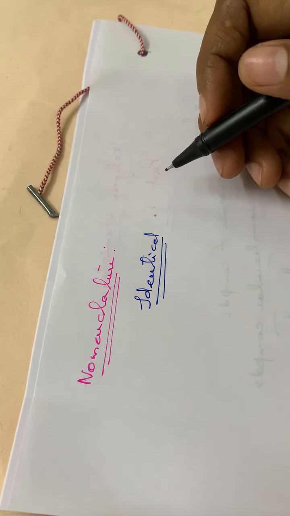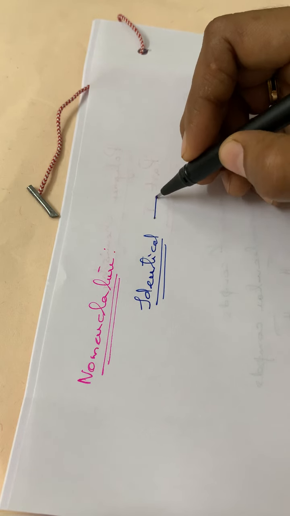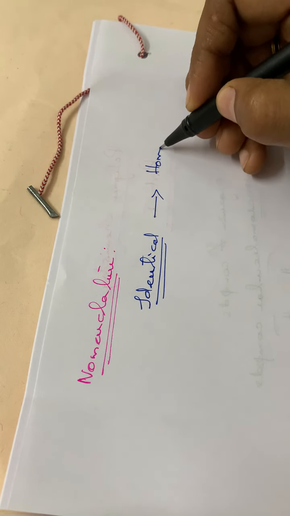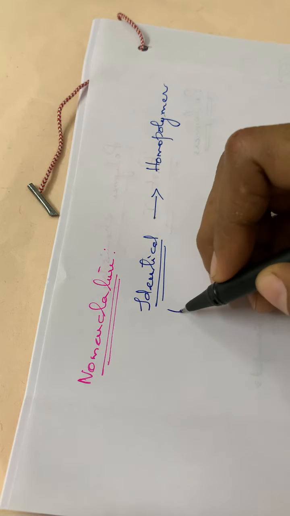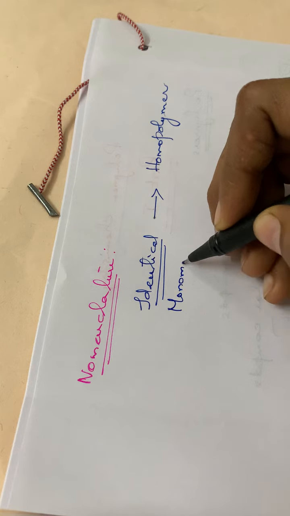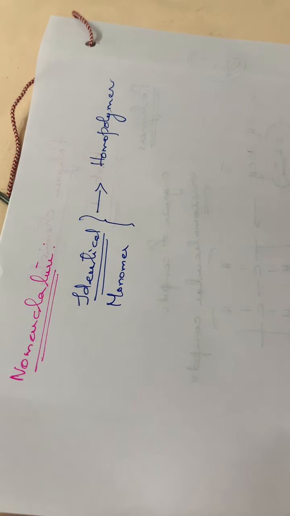In a polymer molecule, sometimes all the monomer units will be identical. If all the monomer units are identical, then we can call it a homopolymer.